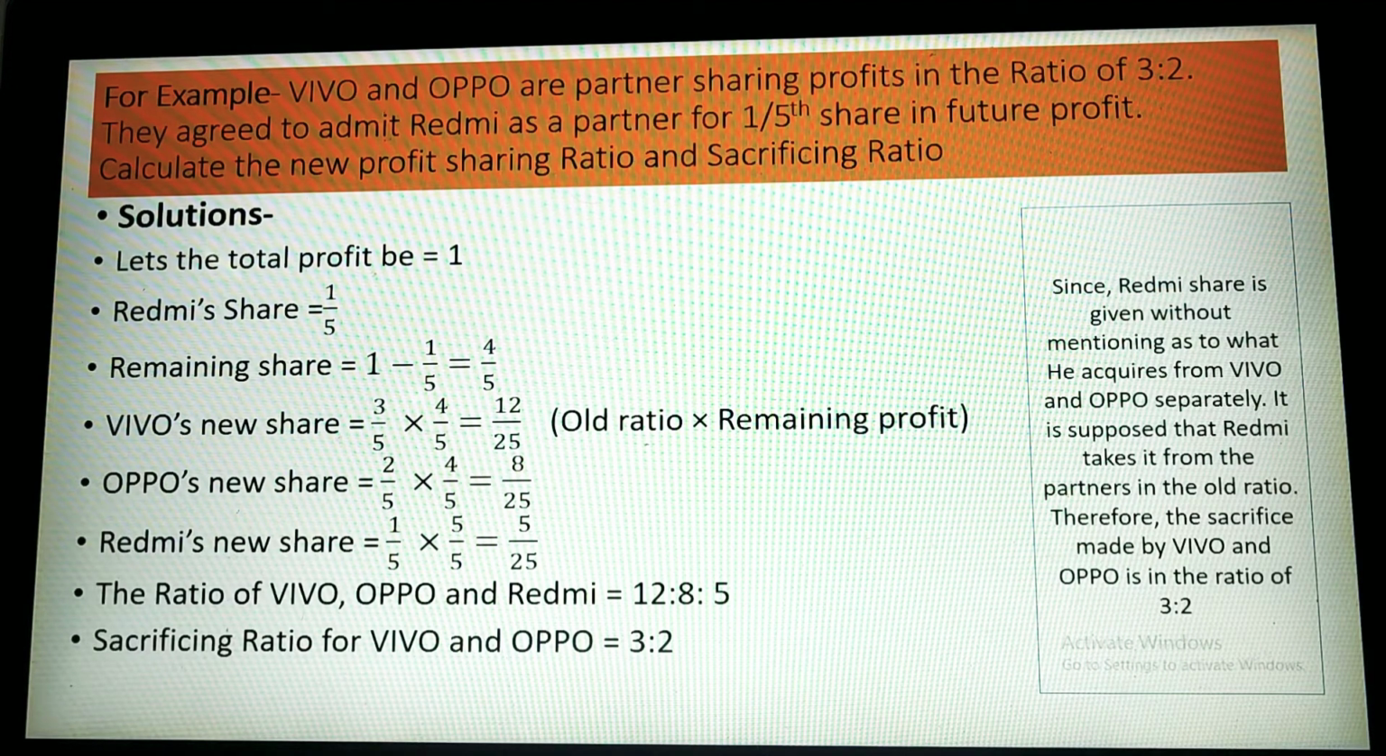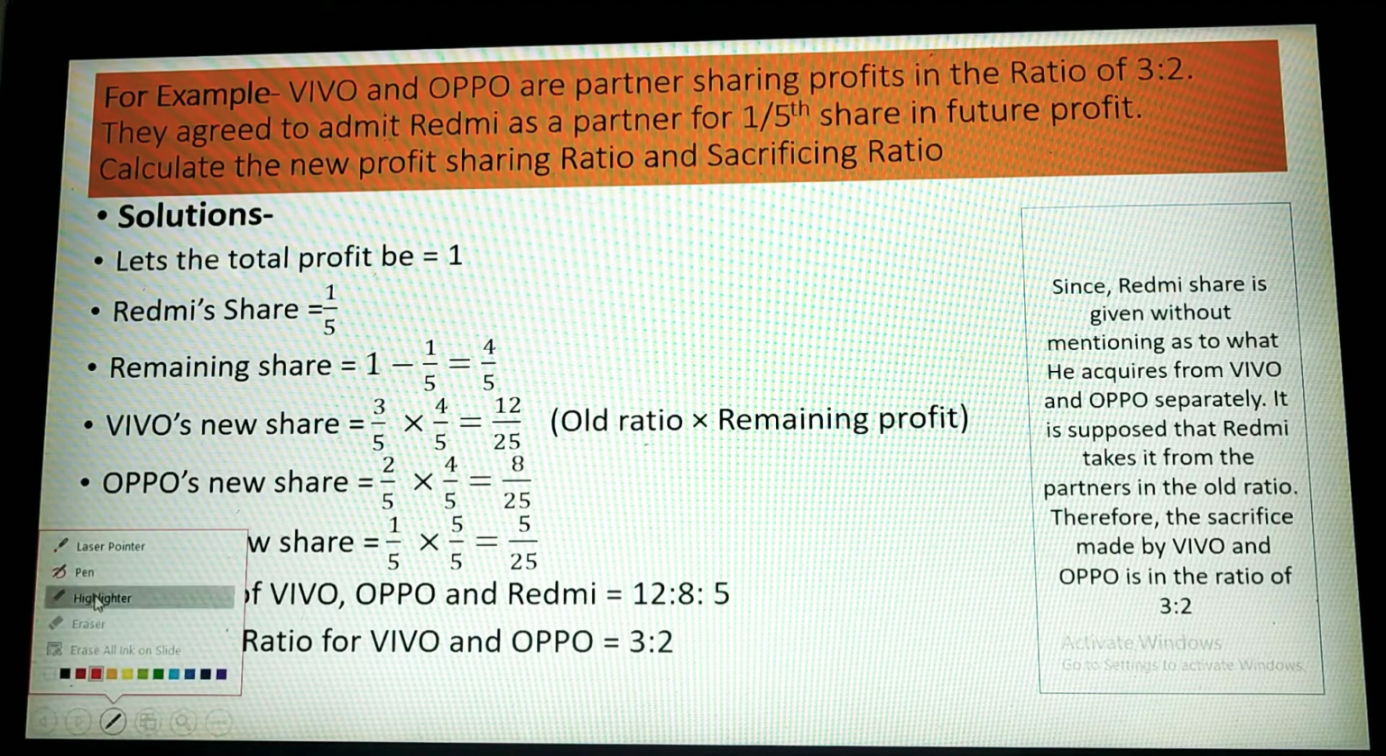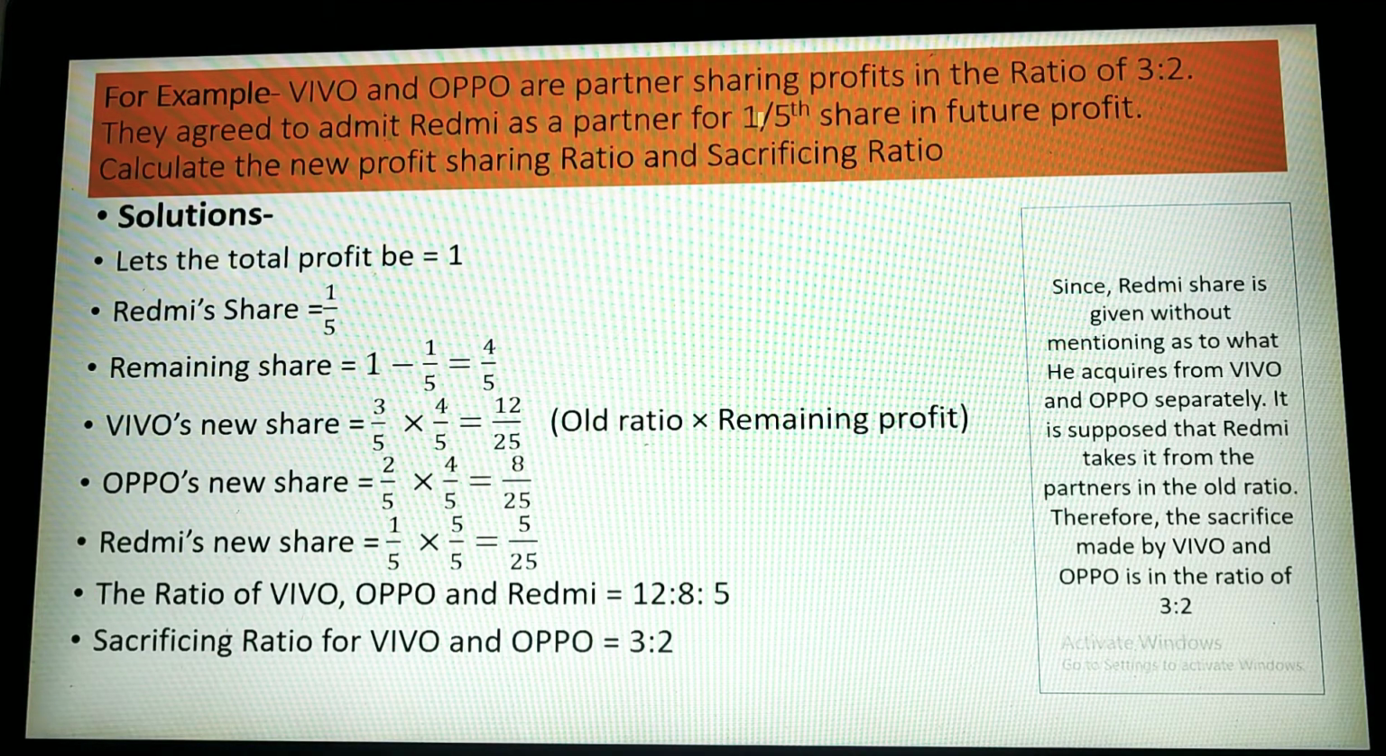So here no new ratio is given, you have to calculate. For calculation we need to start from the total profit, how much total profit of the firm is here. So let's assume the total profit to be 1 rupee, and Redmi's share is given. Let me take this pointer so that I can explain to you. Here it is given that 1/5 share, so Redmi's share is equal to 1/5. The next step is to calculate the remaining share, and for that you have to subtract from total profit the new partner's share.